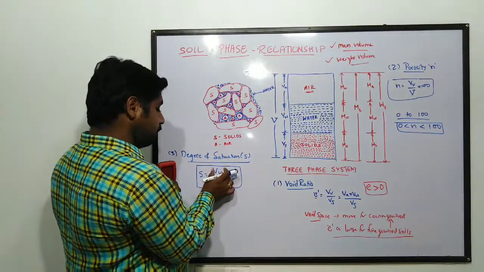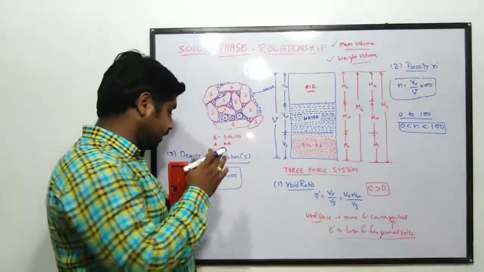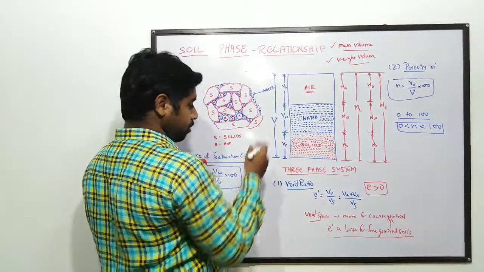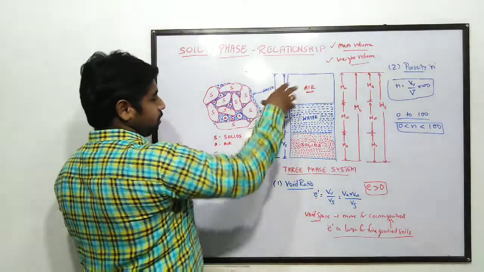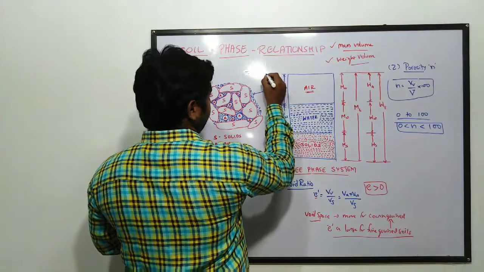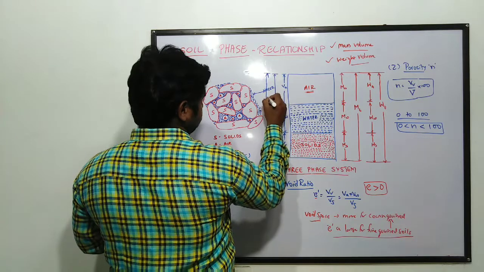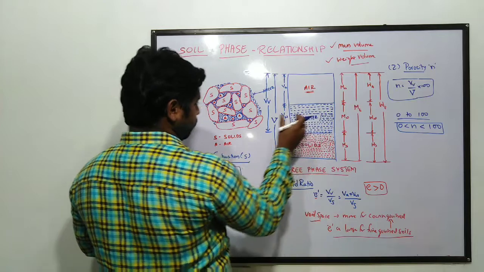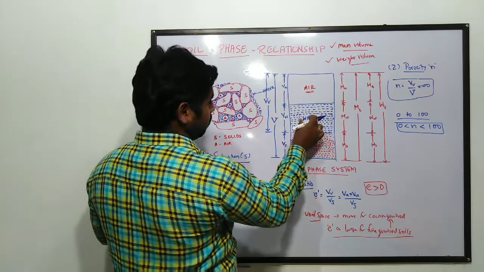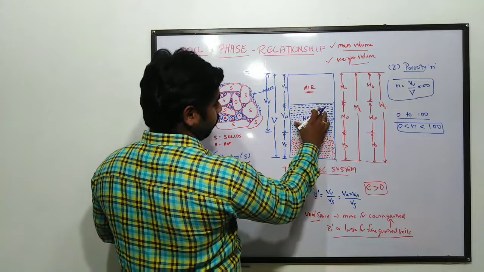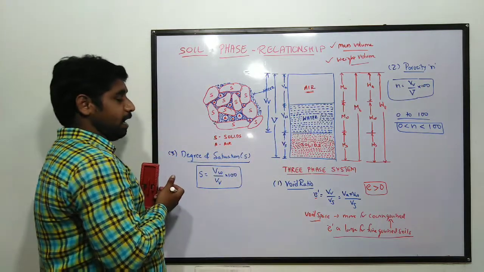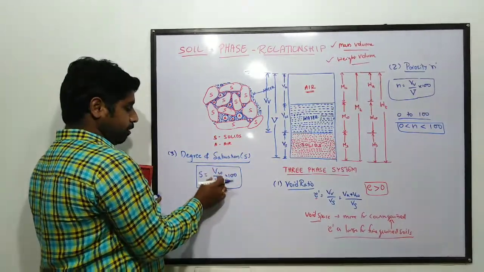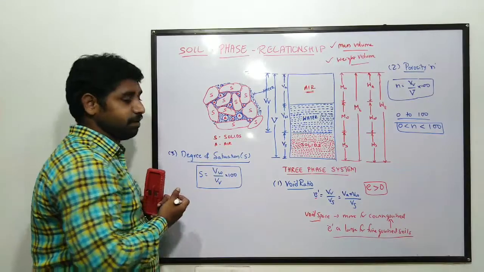It is nothing but volume of water when compared to volume of voids. Volume of voids means nothing but volume of air plus volume of water. So in total we represent it as volume of voids, VV, meaning total air and water together. In that total air and water, how much is filled with water, that relationship, the fraction between those two volumes, VW to VV, gives you degree of saturation.